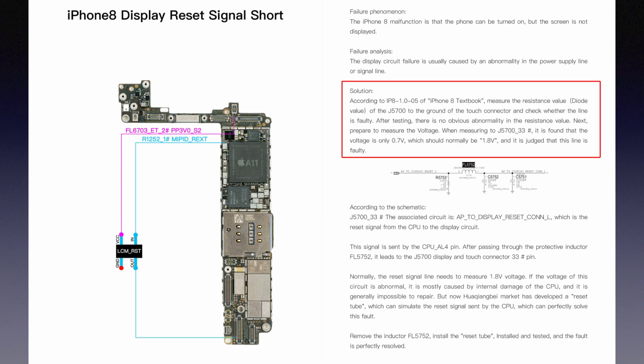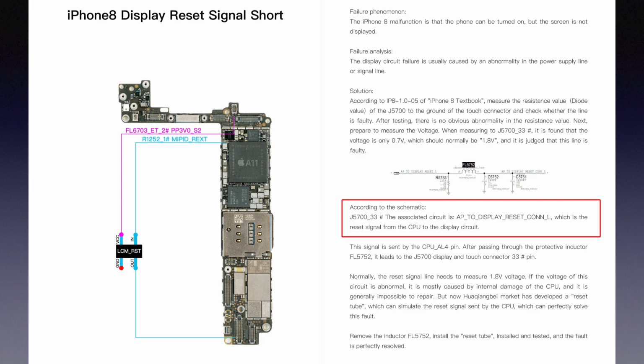After testing, there is no obvious abnormality in the resistance value. Next, prepare to measure the voltage. When measuring J5700 pin 33, it is found that the voltage is only 0.7 volts, which should normally be 1.8 volts, and it is judged that this line is faulty. According to the drawing,